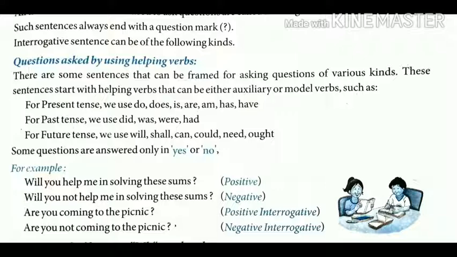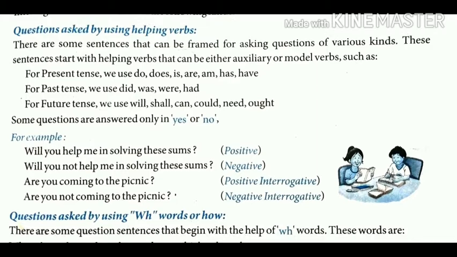Some questions are answered only in yes or no. Let's see, here are some examples. Will you help me in solving this sum? This is a positive question. So, here the answer may be yes or no. But in next one, will you not help me in solving these questions? This is a negative question. Third, are you coming to a picnic? Positive interrogative. Are you not coming to the picnic? Negative interrogative.